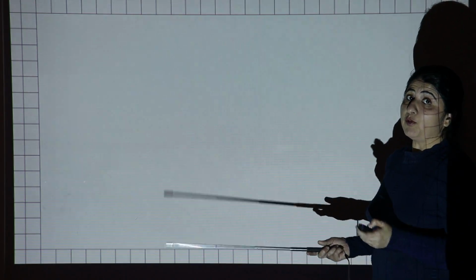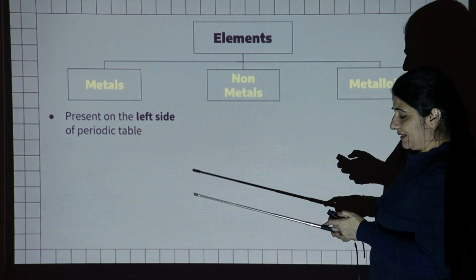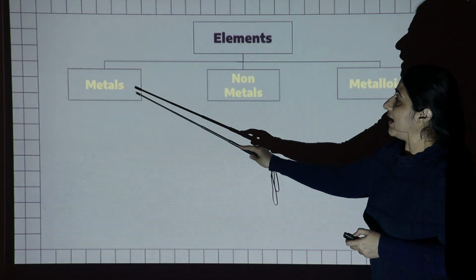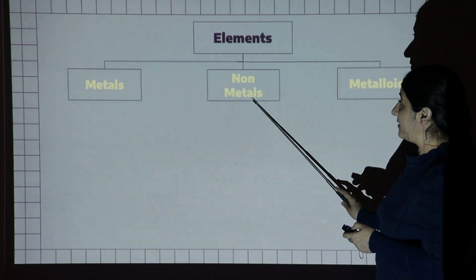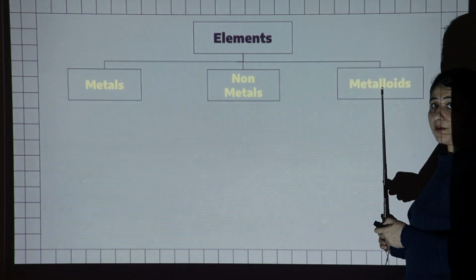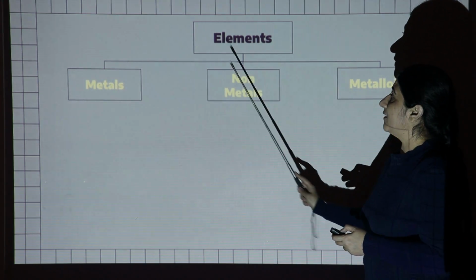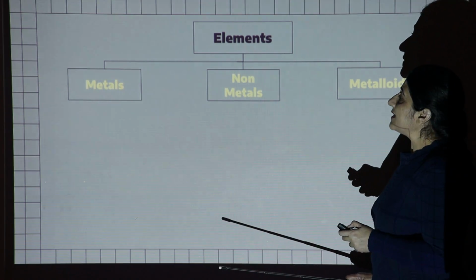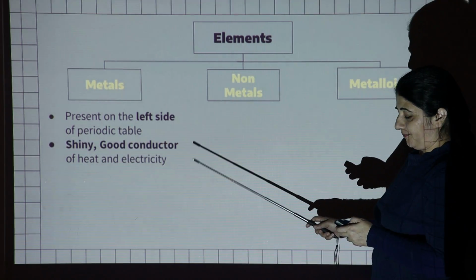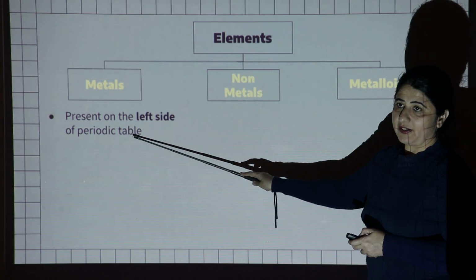We have a lot of elements. Basically, there are three types of elements. Number one is metals, second is non-metals, and third is metalloids. So what are the metals, what are the non-metals, and what are the metalloids? The metals are those elements which are present on the left side of the periodic table.